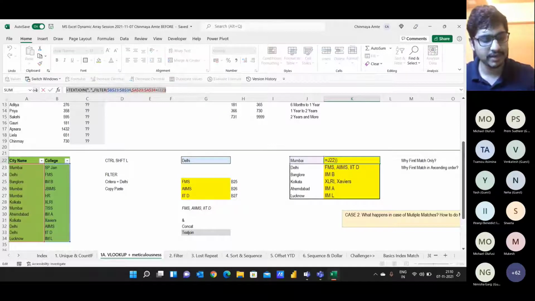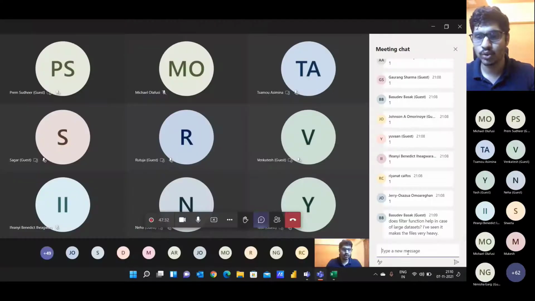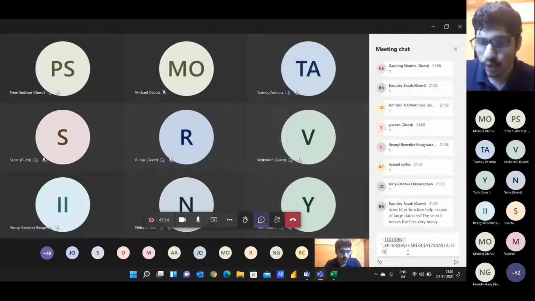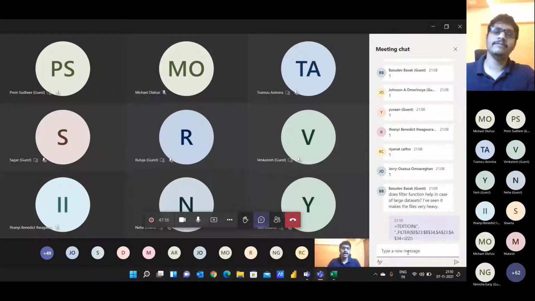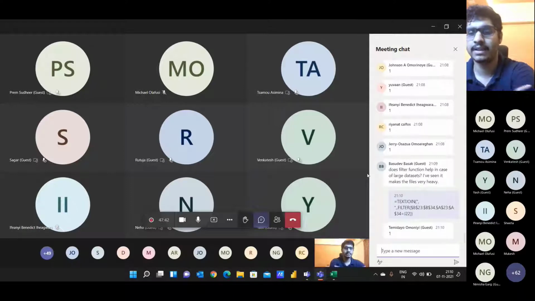So that's again a dynamic array function. I'm just posting this in the chat box for you guys to try it on your own systems. And if TEXTJOIN and FILTER is making sense for you, just type 1 in the chat box so that we can move ahead with another example.